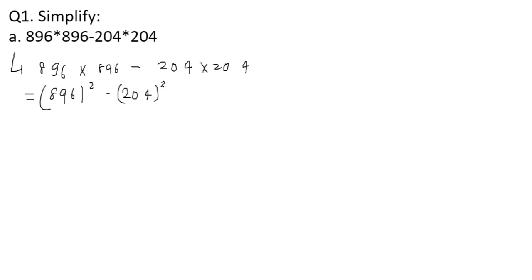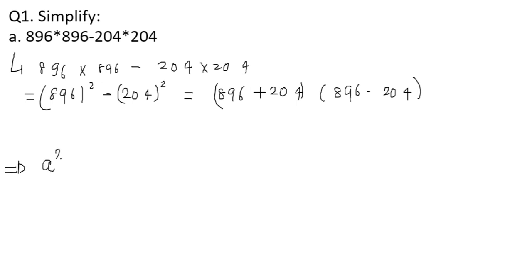Can I? Yes. So this will give me 896 plus 204 into 896 minus 204. How come? I have used a formula which talks about the simplification of a square minus b square.